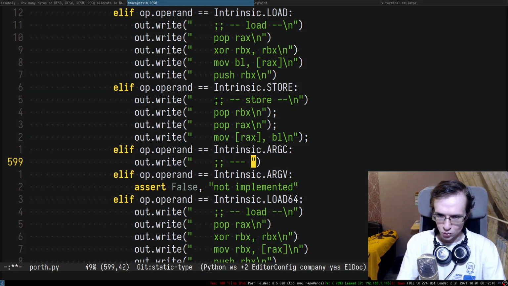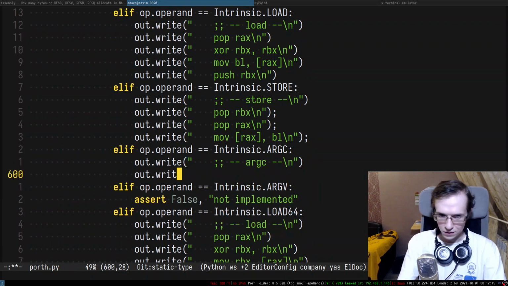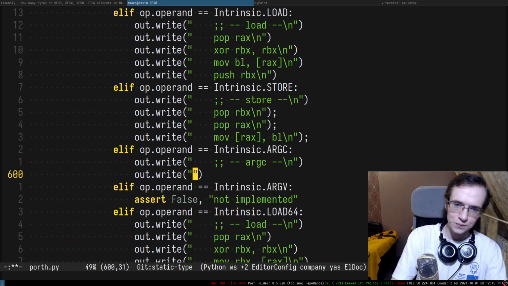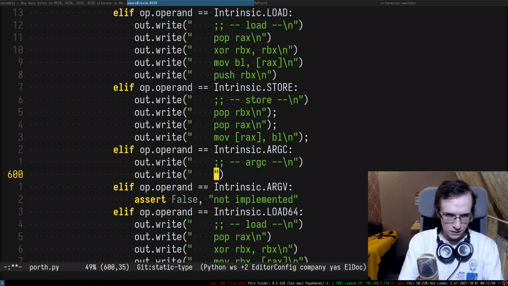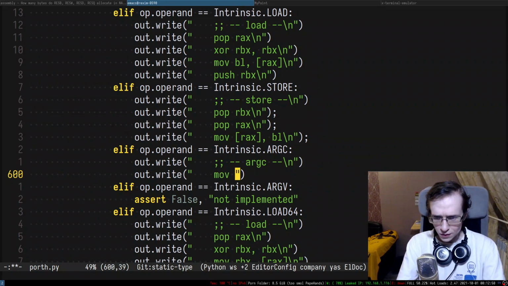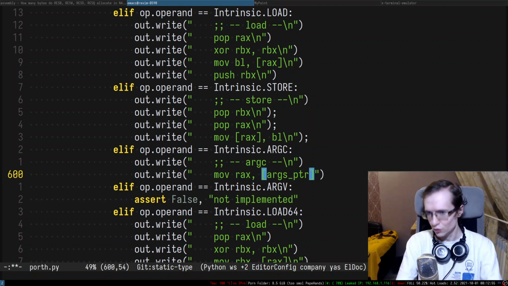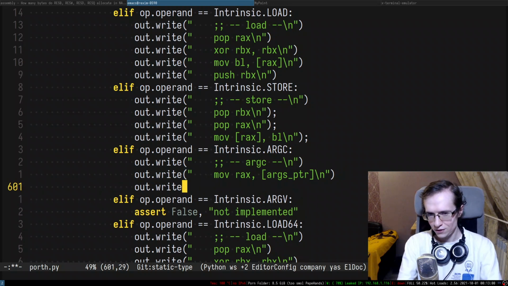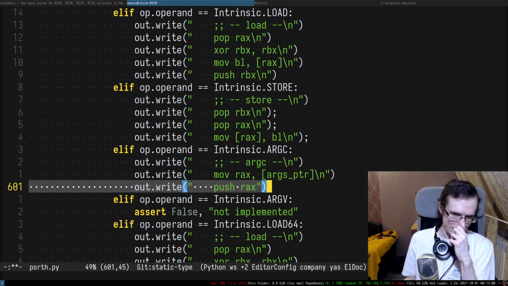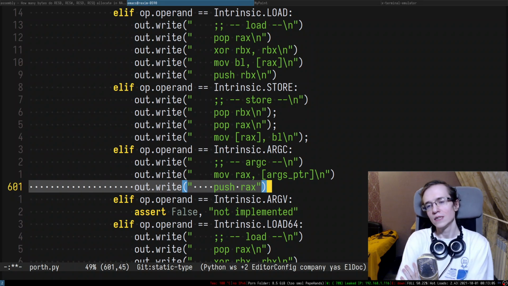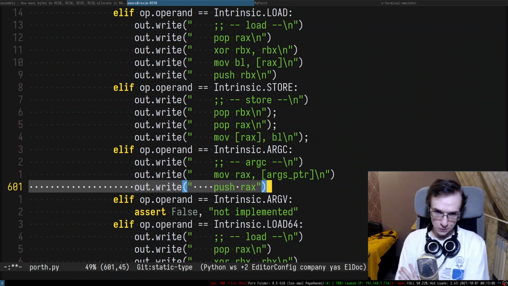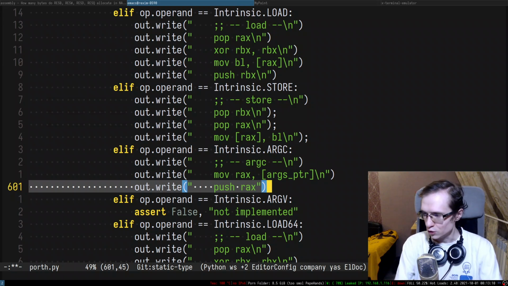So here we're gonna do what? This is gonna be ArgC, and then we're gonna do the following thing. We're gonna actually move the value at argc's pointer to rax, and maybe I don't have to do that, but I still want to do that. And then we're gonna push rax onto the stack, right? And that will give us the thing. So let's give it a try.